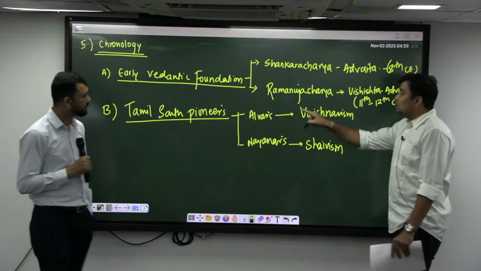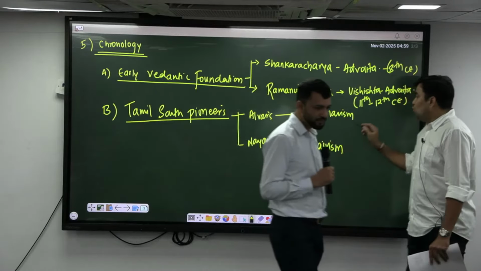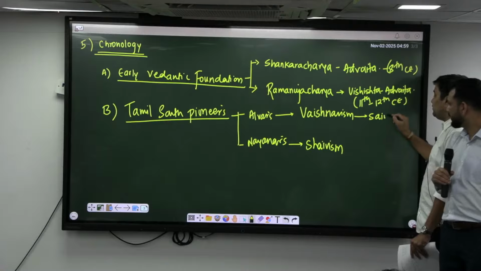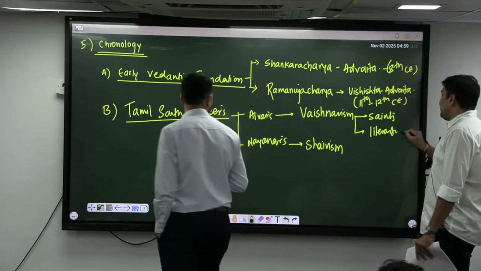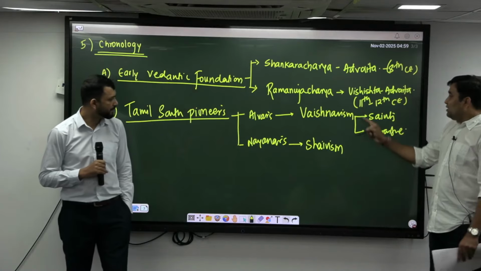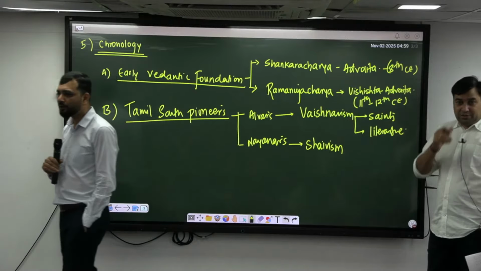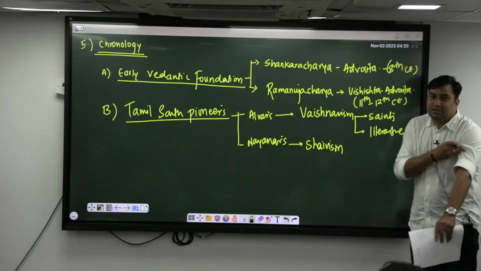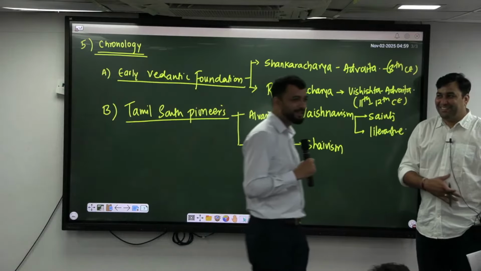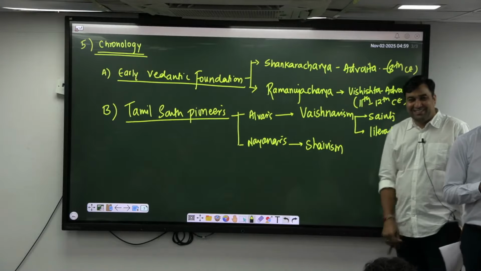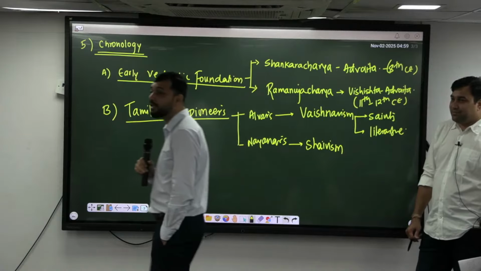So the poets, that is the Alvars, were worshipping Vishnu. You should know the important saints associated with it and the names of their literature. For example, for the Alvars of Vaishnavism, you are supposed to know how many Alvars there are. There are 12 Alvars, and 63 Nayanars. Within the Alvars, one is a female saint, who is Andal.